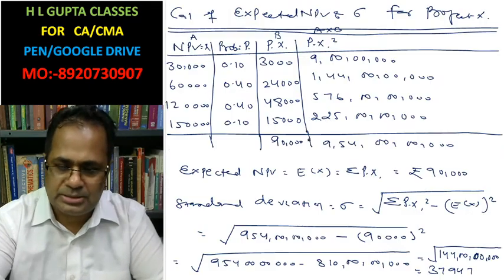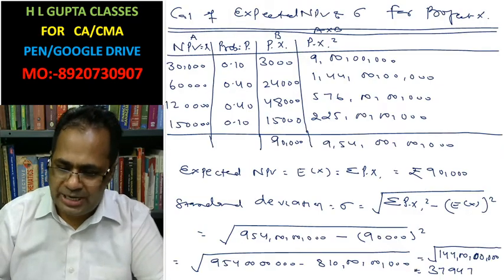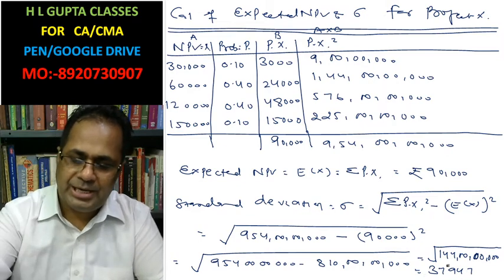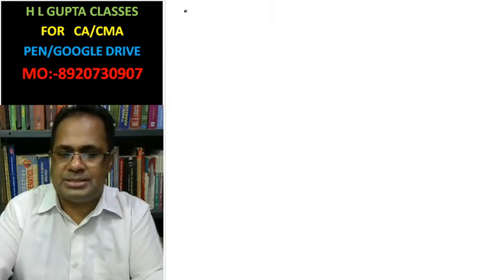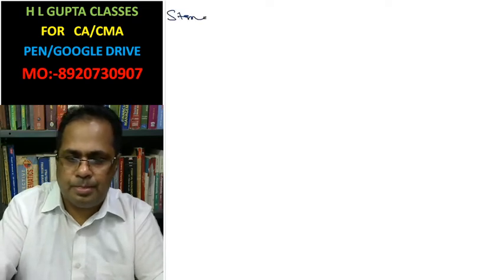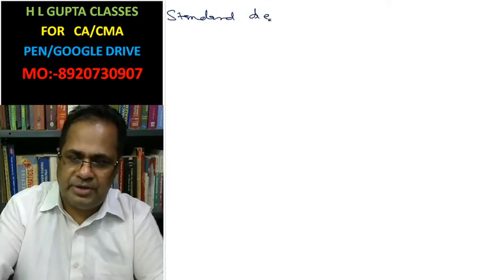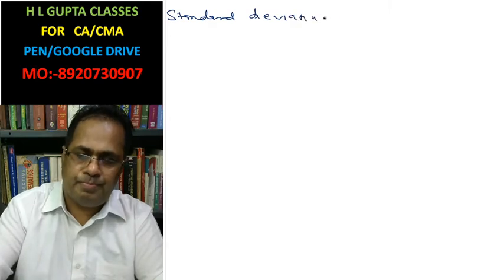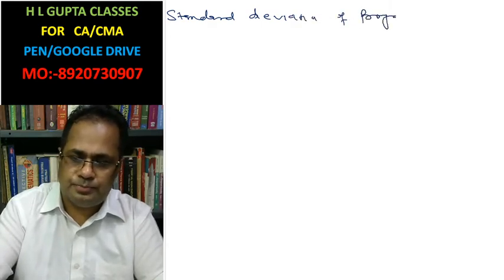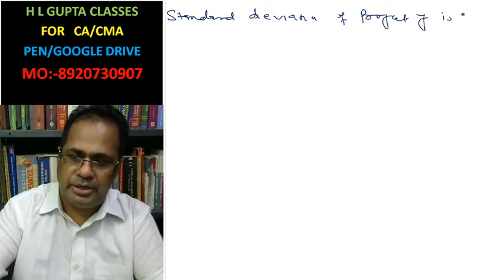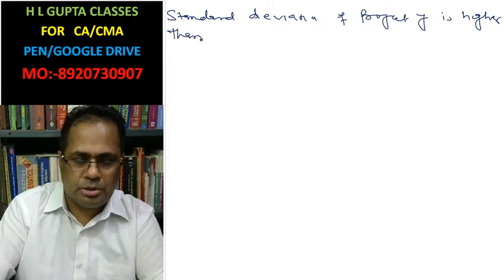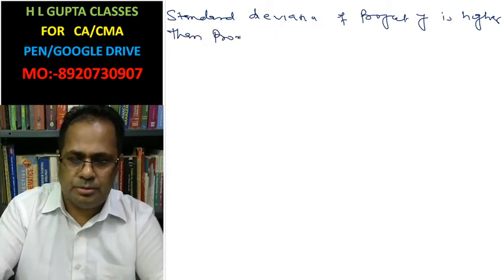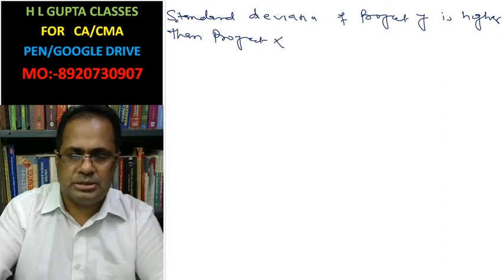In the given case, the standard deviation of project X is 37947 and the standard deviation of project Y is 44,497. Therefore, the standard deviation of project Y is higher than project X. This is the answer of C part.